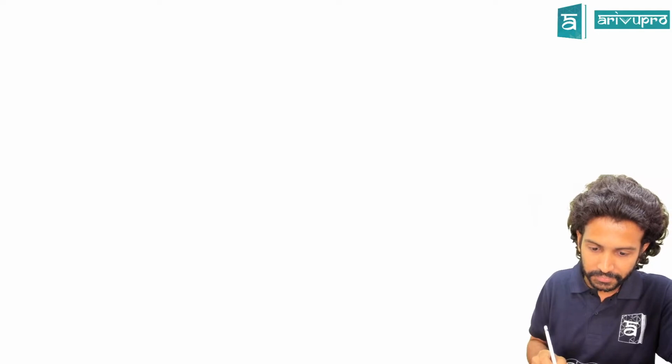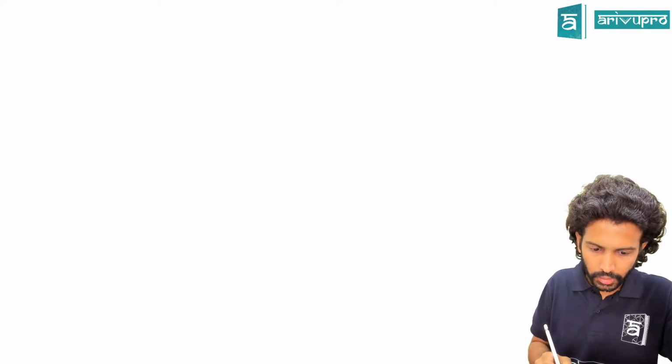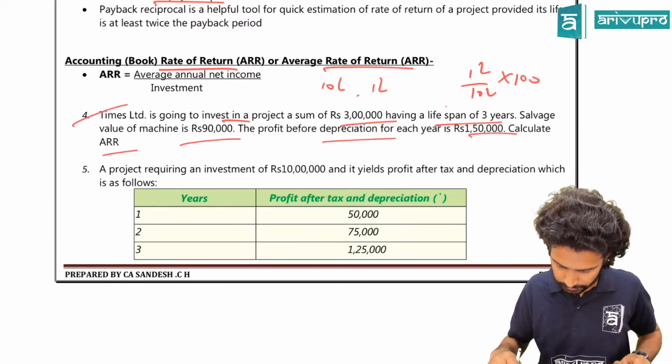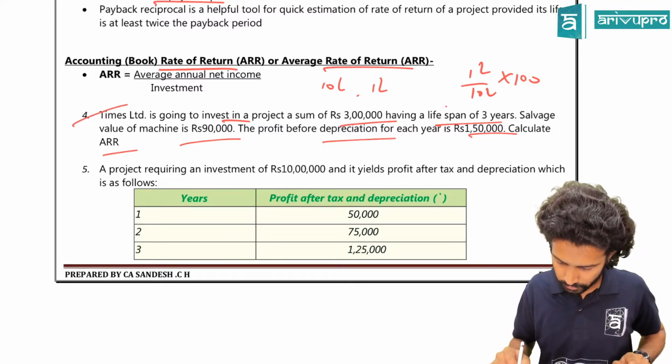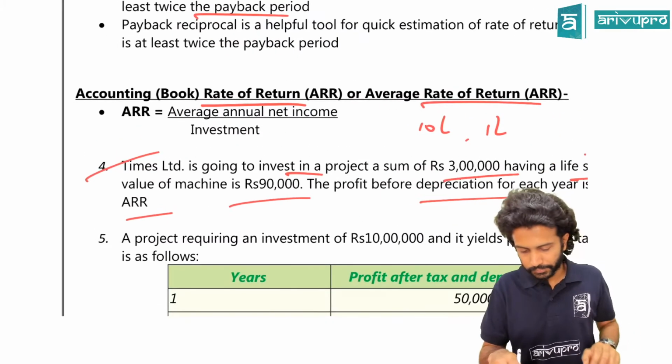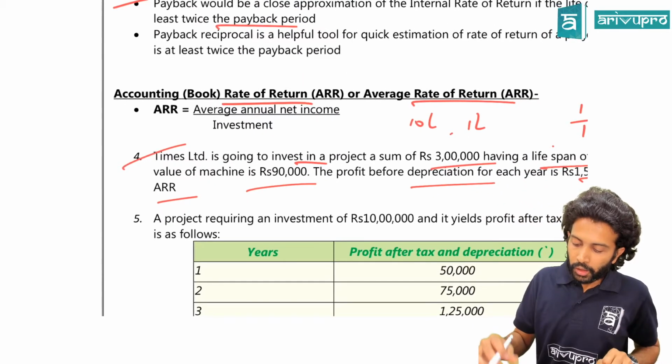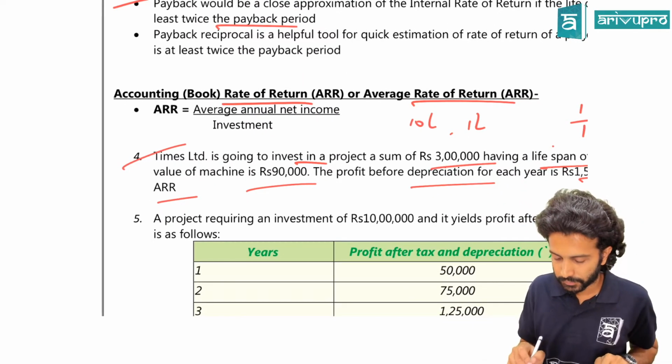Same, sir? How is it the same? You have to add, no. Oh, they gave profit before only. Oh, my bad. Okay, fine. What do we have to do then? One moment here. I think there's a small change in the formula here. Guys, one small change. Sorry. Check the formula again.